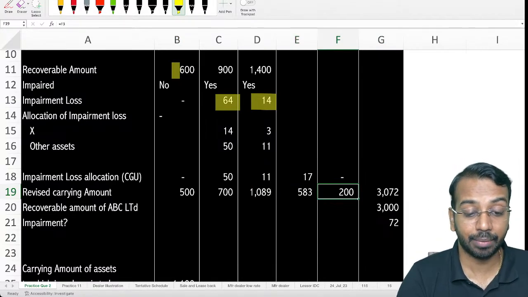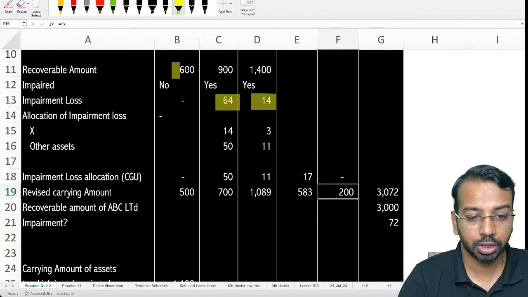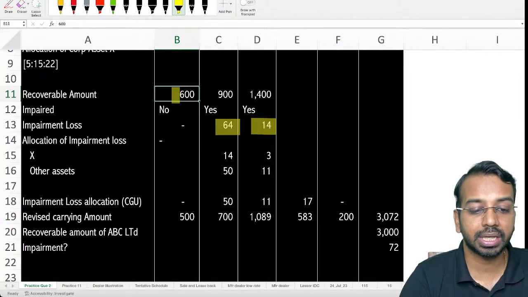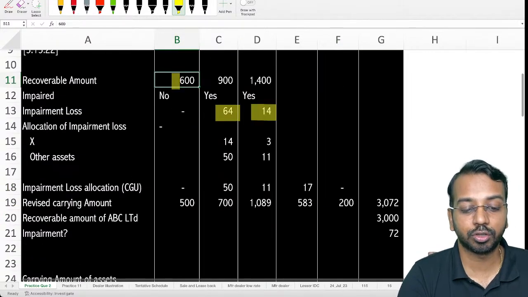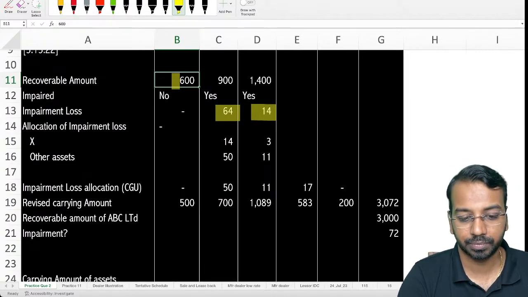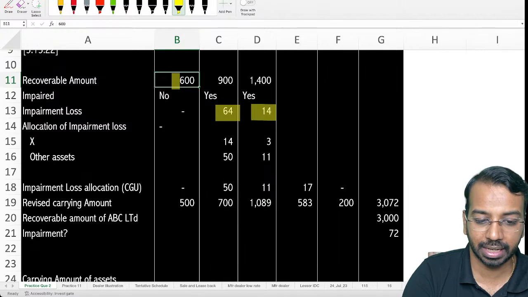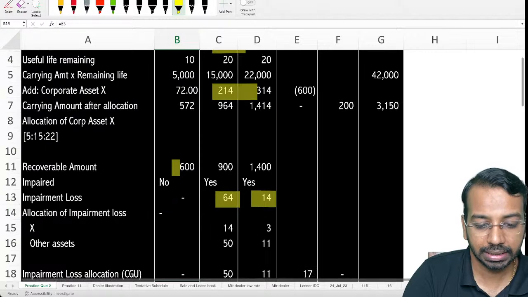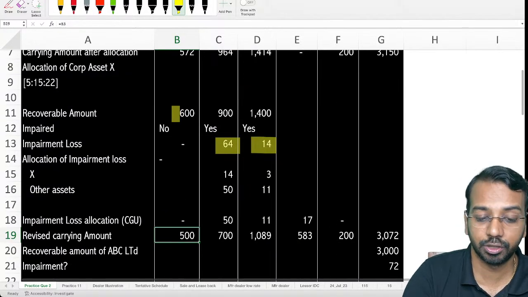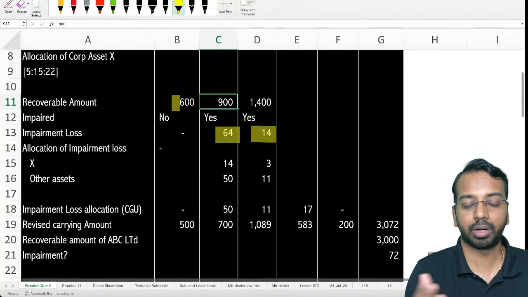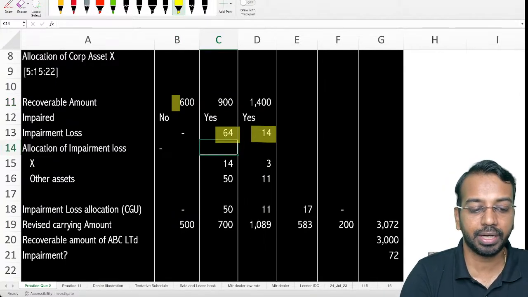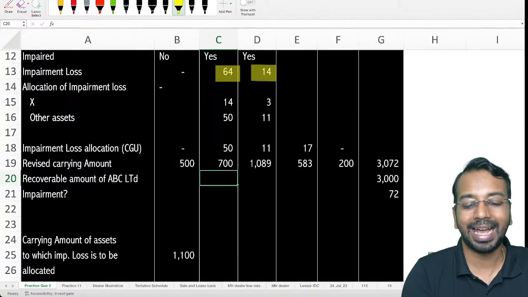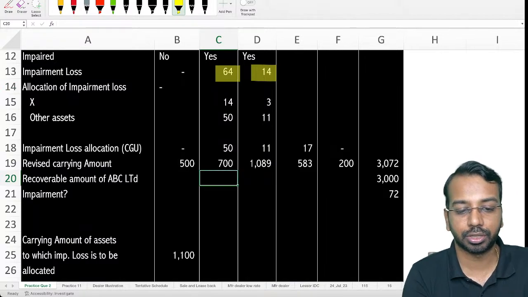Okay. Second, for example, if they say here recoverable amount is 600. Okay. So because recoverable amount is 600, this is not impaired. So you will no longer impair that particular asset. Here recoverable amount is 900 including the corporate asset. So here also you will calculate how much will be the impairment that can be attributed to division B and division C based on their pro rata allocation of those assets.